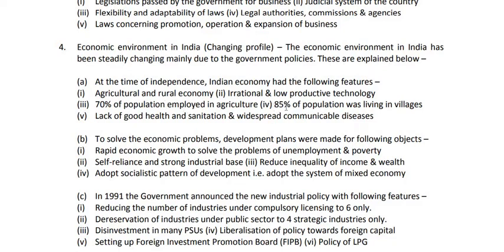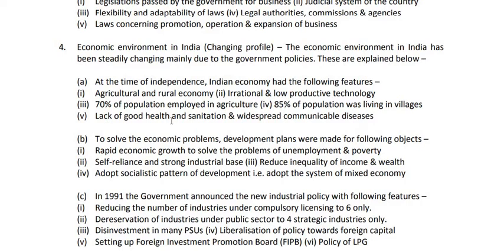Then the number 4 point is 85% of population was living in villages. At that time, as I told you, the economy was rural, so there was less development of cities and towns. So 85% of population was living in villages, not in towns. Only 15% of the population used to live in towns and cities, big cities. So this was the 4th feature of economic environment in India at the time of independence.